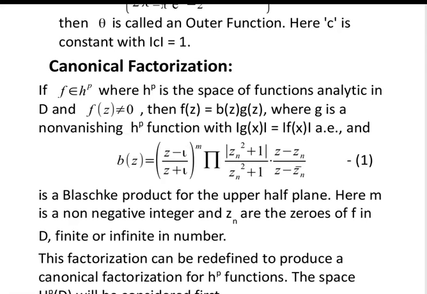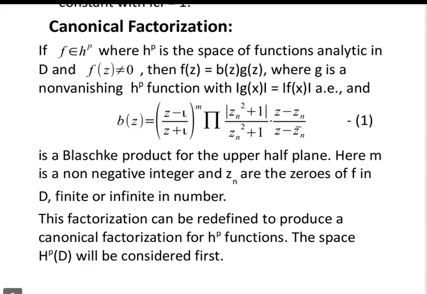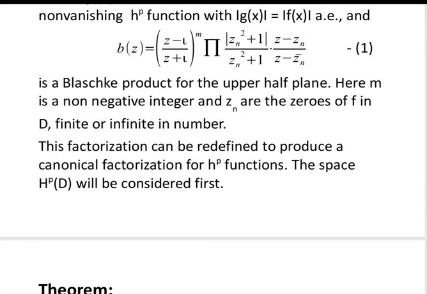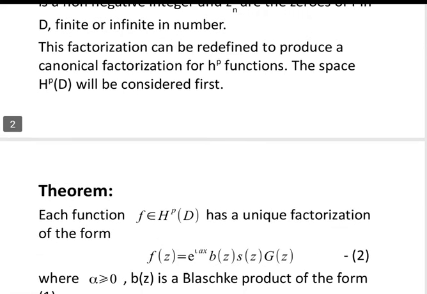Here m is a non-negative integer and zn are the zeros of f in D, which can be finite or infinite in number. This factorization can be redefined to produce a canonical factorization for Hp functions. The space HP(D) will be considered first.